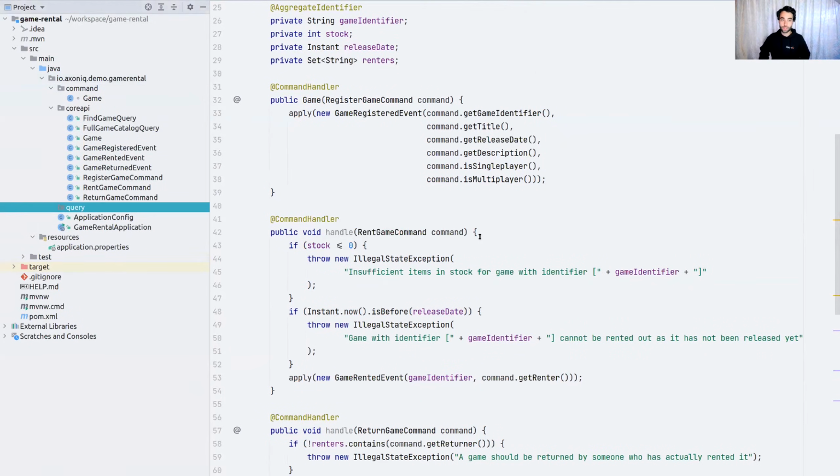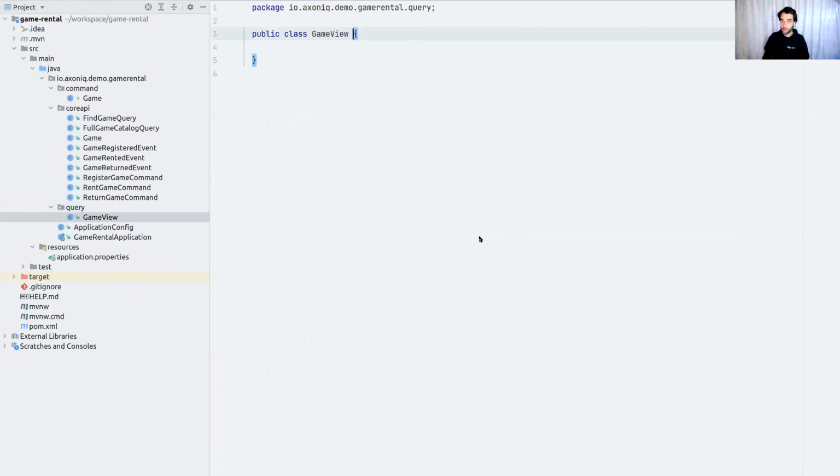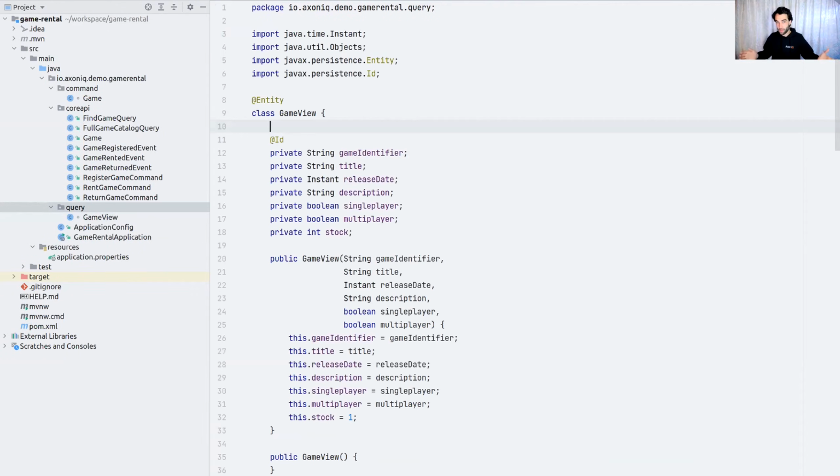As you might have assumed, I'm going to introduce another package because I want to have clean separation again, and I'm going to introduce another class. I'm essentially going to introduce our query model. You've seen I've introduced H2 with Spring Data JPA, so you might have guessed I've taken the assumption I'm going to store it as a regular entity. That's what I'm going to do. Honestly, I could call this the game as well. I've already decided to call it the game view just because I felt this was a bit more reasonable. But yeah, it is again package private because it doesn't need to access or exit the query package at all. So just make it package private so that whomever is in there can access it and nobody else.